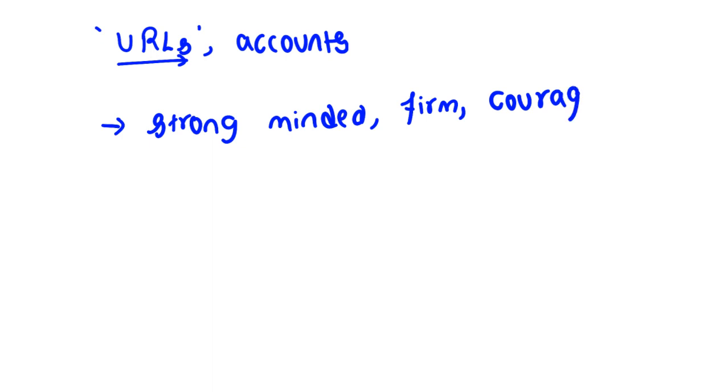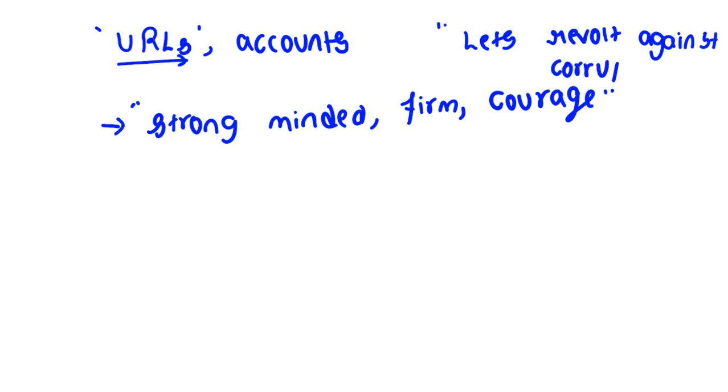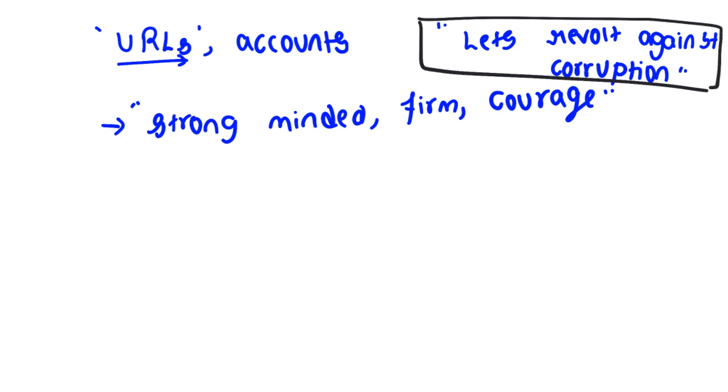Sir, I did not get this. Look at this. See, I used one message. What is that message? Let's revolt against corruption. Here I have tweeted on Twitter, and what is my intention? My intention is that we have to revolt against corruption. But see, the government uses only this word revolt. See, this person is asking to revolt against the government in an indirect way. So stop this tweet. Are you getting? So is there any sense?